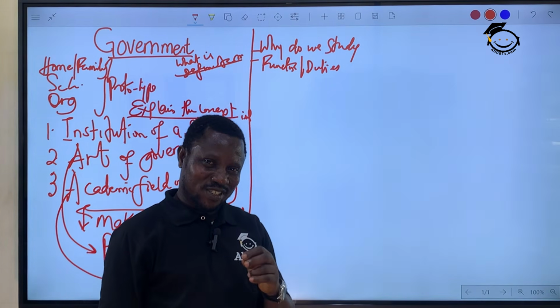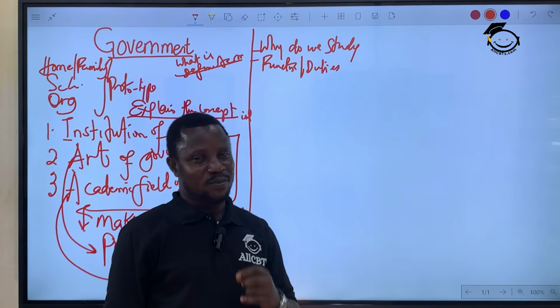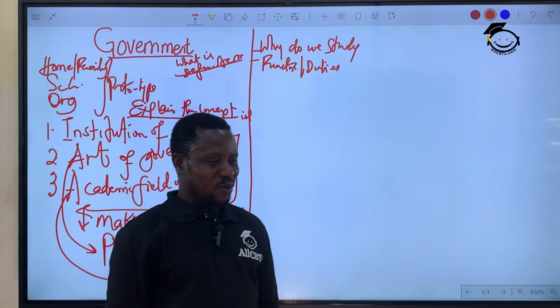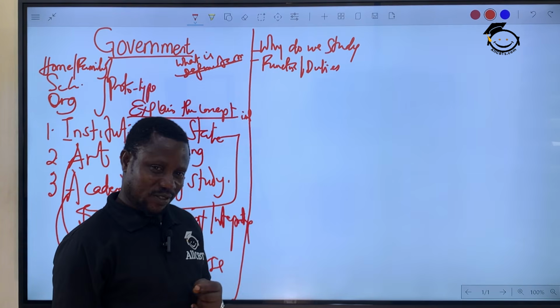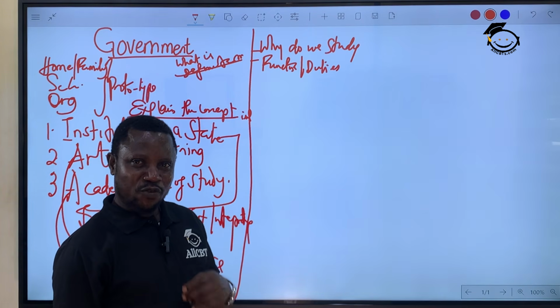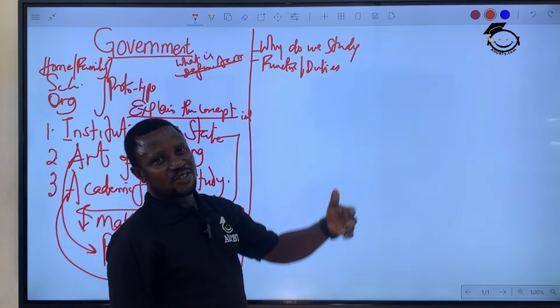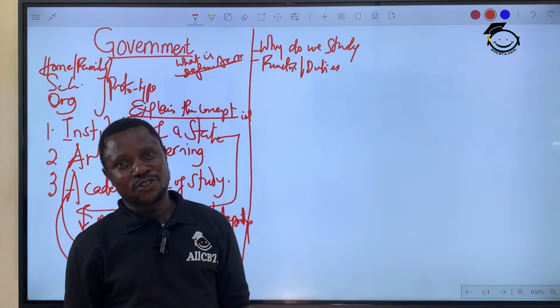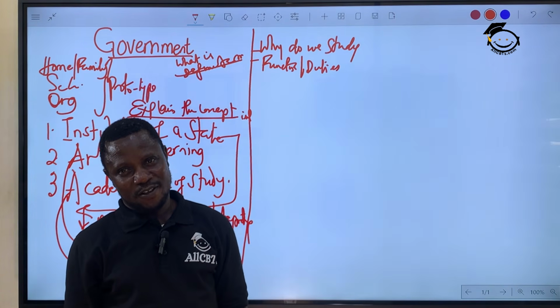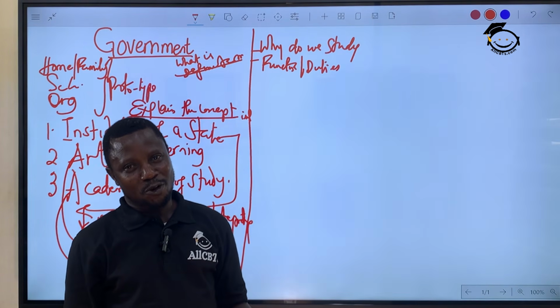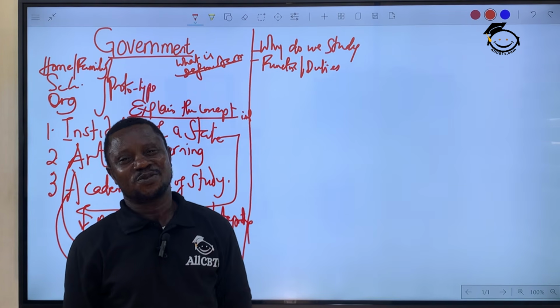What are the duties of a good government? In other words, what are the expectations that people have of a good government? It's simply asking about the functions, duties, responsibilities, and roles of government, whether it's good or bad, what we expect government to do.